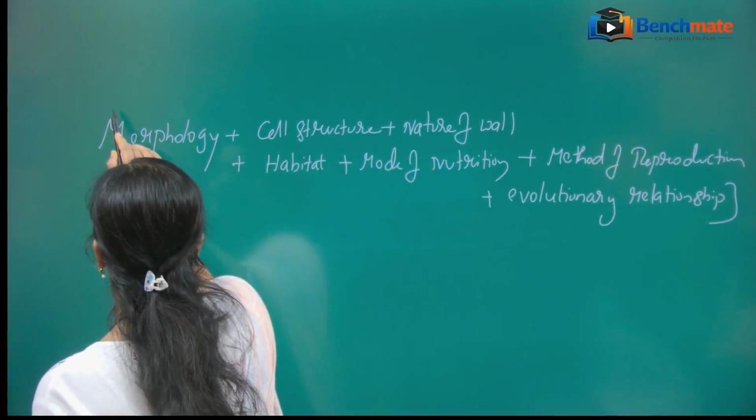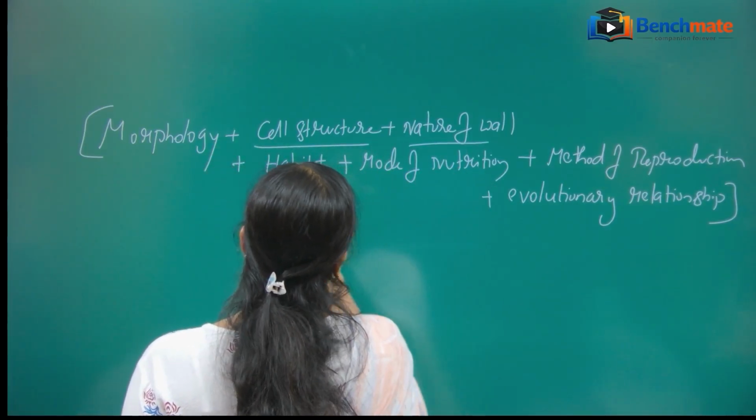So these characters are also required for the classification.